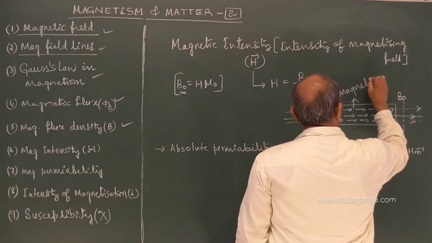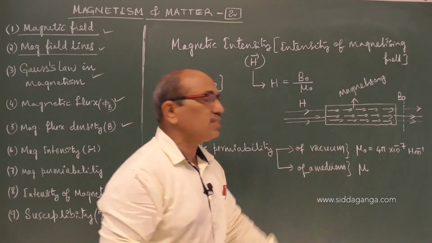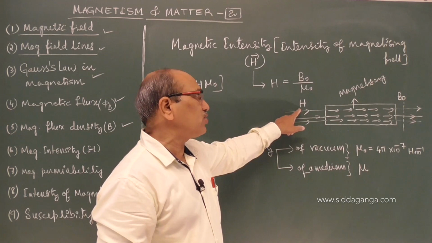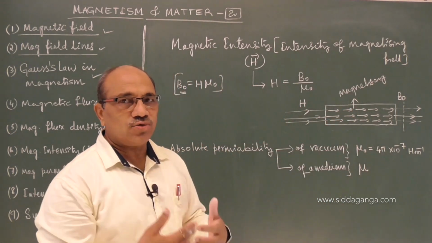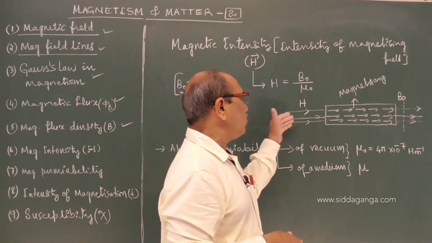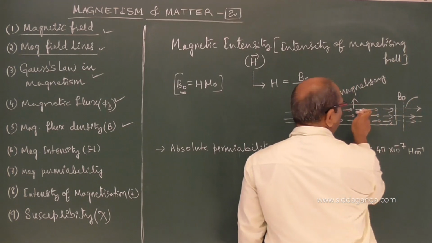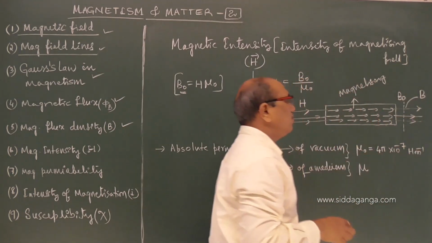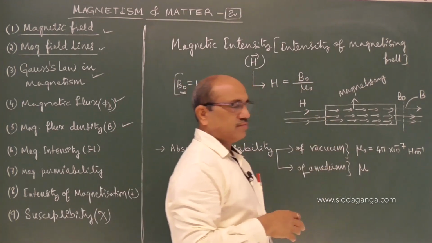The individual intrinsic dipoles get polarized, which depends on the value of H. The more the value of H, the more the polarization, and the more field starts to emerge from the surface. Along with the applied field, what we see after induction we call B. B naught in absence of the substance, B in presence of it.